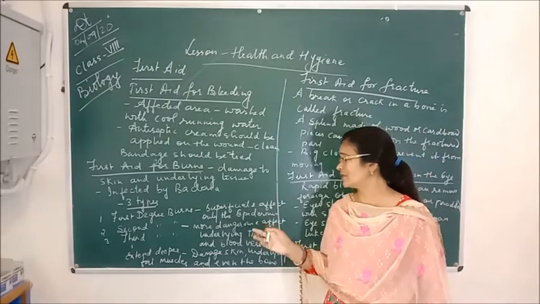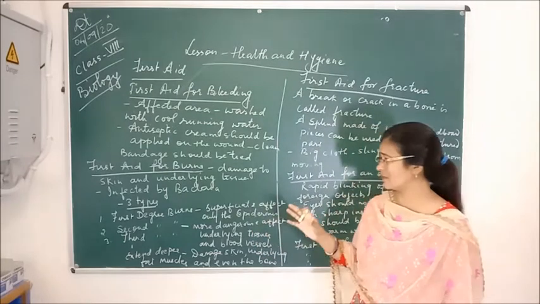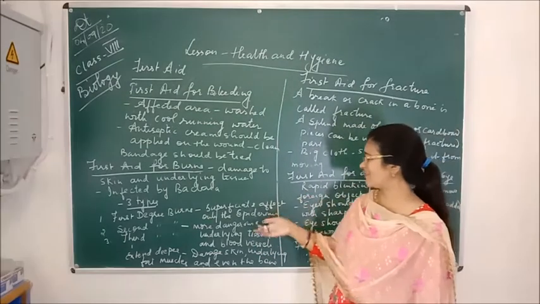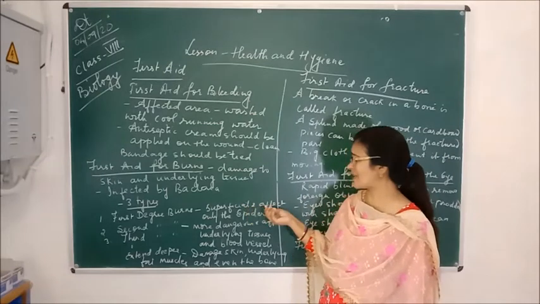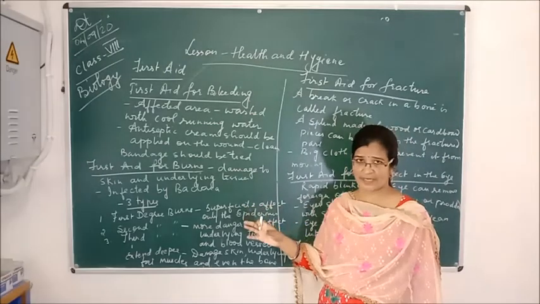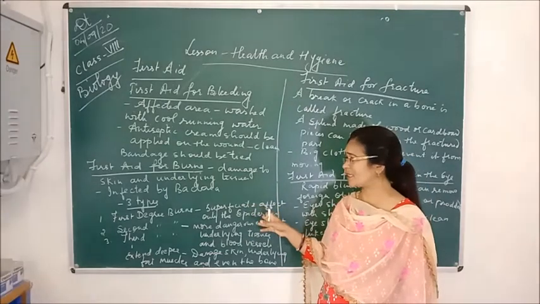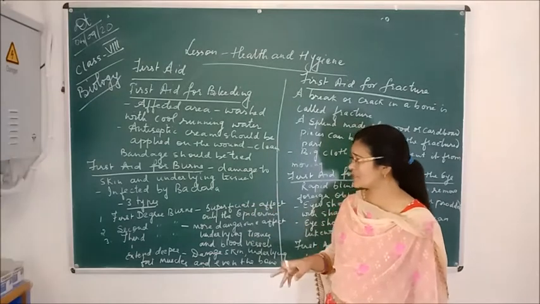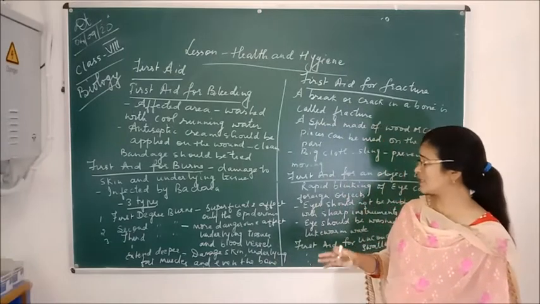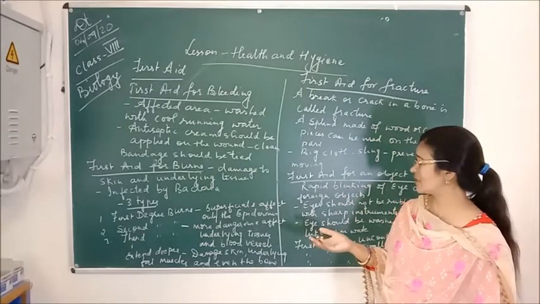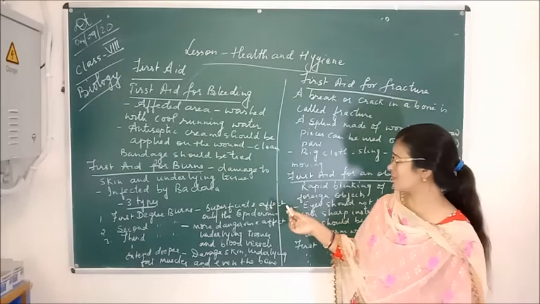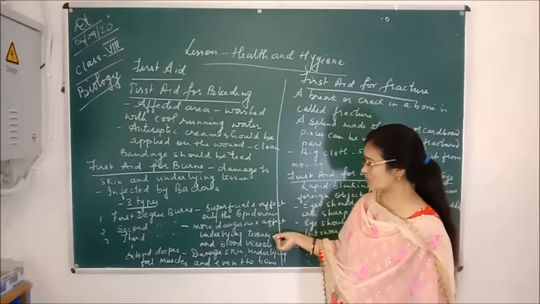In first degree burn, the burn is very light, superficial, and only the outer part, the epidermis, gets affected. Second degree burns are more dangerous than first degree burns, and they affect the underlying tissues also.